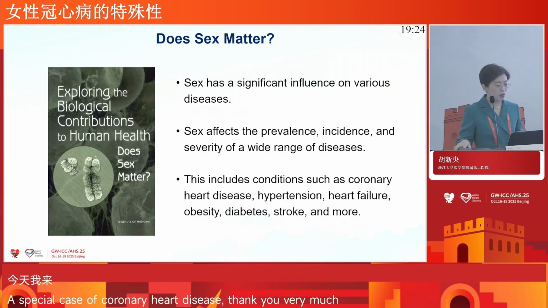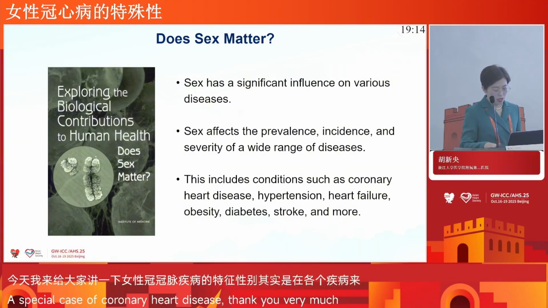As we know, sex has a significant influence on several diseases, such as heart failure, coronary artery disease, hypertension, and so on.